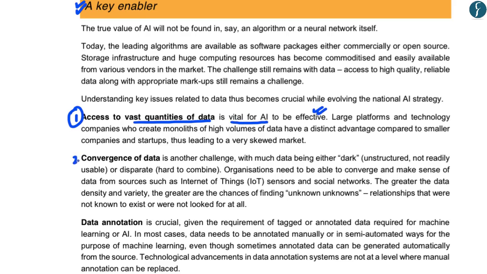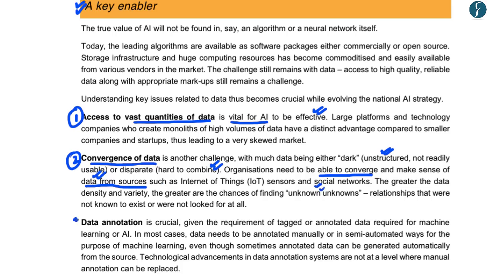The second key enabler would be the convergence of data, wherein currently the available data is unstructured and not readily usable, and therefore is hard to combine. And therefore, what is needed is an ability to converge this data and make sense of data that has been gathered from various sources, such as social network sites.